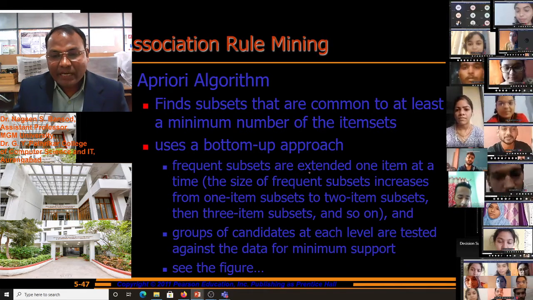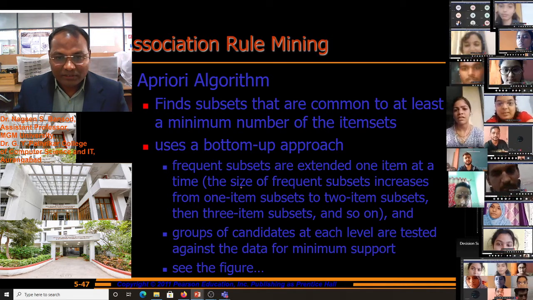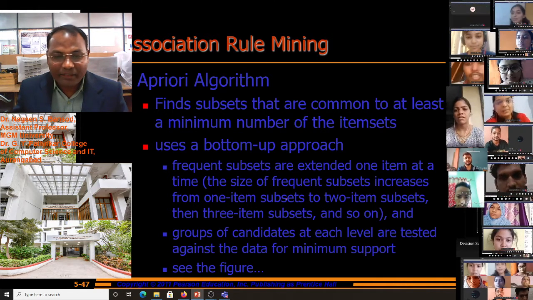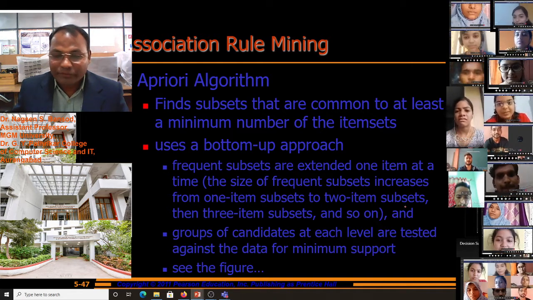Frequent subsets are extended one item at a time. The size of frequent subsets increases from one-item subsets to two-item subsets.